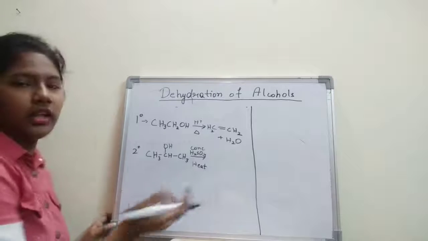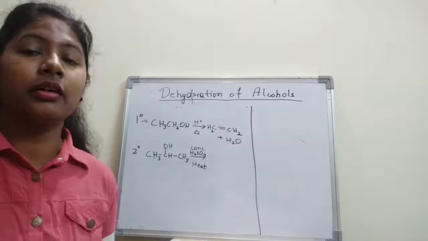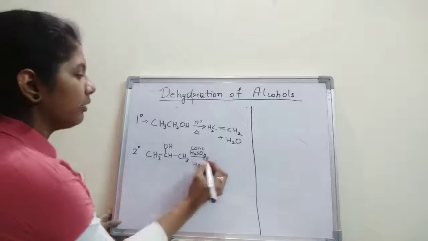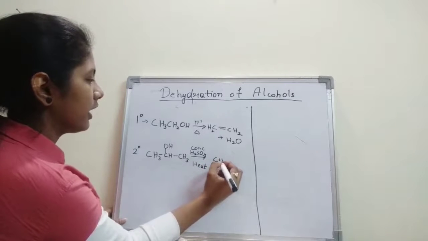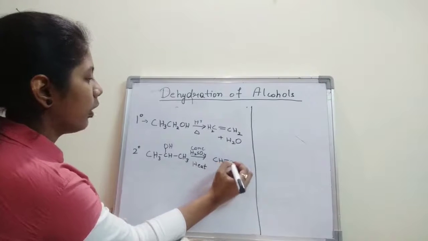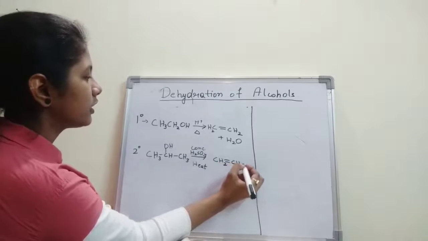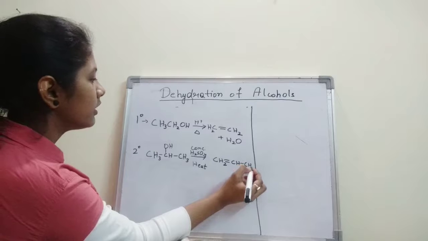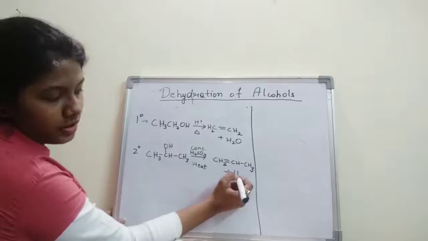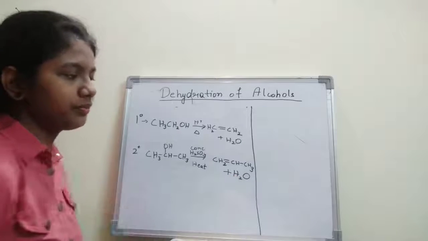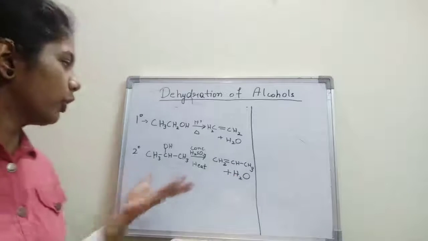We will get propene, CH2=CH-CH3. And of course a water molecule will be removed.